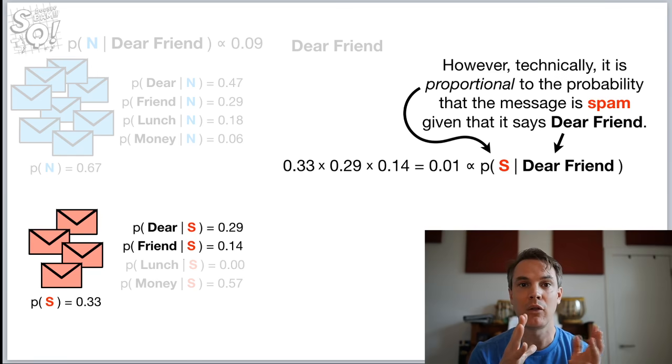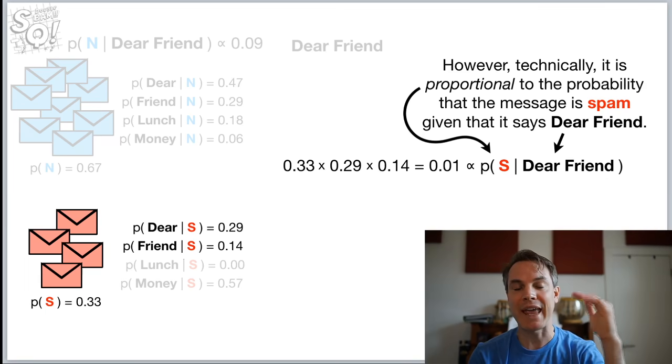In this case, the way we're calculating the probabilities, we're kind of guaranteed to get a value between 0 and 1, but there's still a scaling factor that Bayes' theorem requires to get an exact probability. And that scaling factor plays a much, much bigger role when you're not using counts, like we did. We used the number of times we saw the word dear in spam and the number of times we saw the word friend in spam. So we were just counting these things.